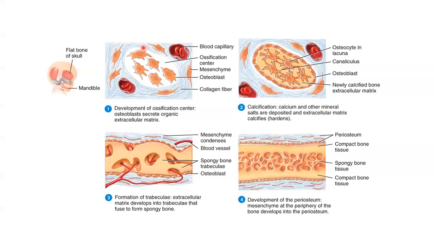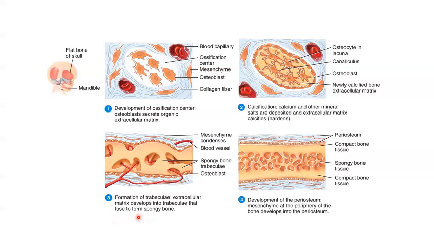At this point, we then call the cell the osteocyte, and the secretion of osteoid stops. Calcium and phosphate are then delivered to the area via the channels that carry the blood vessels and the extracellular fluid in the canaliculi. Hydroxyapatite crystals form, and then they're deposited into the extracellular matrix, or that network of collagen fibres, which then hardens and calcifies the tissue.